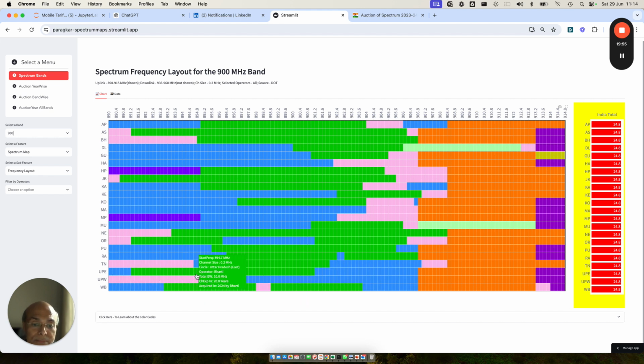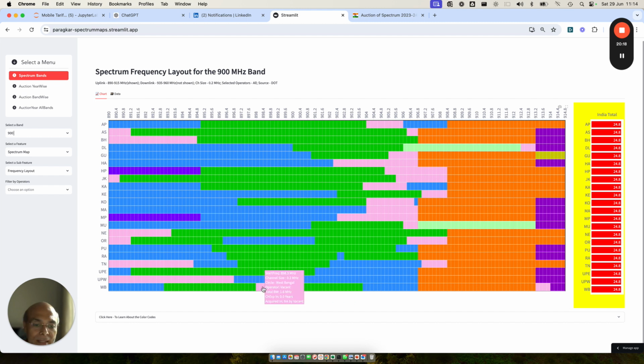UP East, Bharti has 10 megahertz. Vodafone has around 6.8. Vodafone moves here, Bharti moves here, and BSNL moves out. Fantastic situation with Bharti. And in UP West, Bharti doesn't have anything, so it has to make a fresh beginning. As far as West Bengal is concerned, 10 megahertz here, Bharti, which they acquired recently. Then we have 10 megahertz, which they acquired in 2021.